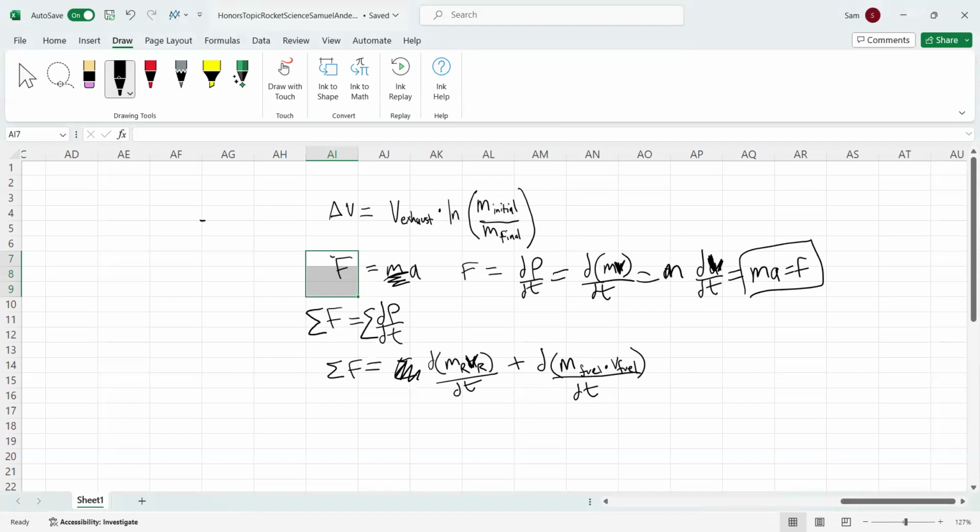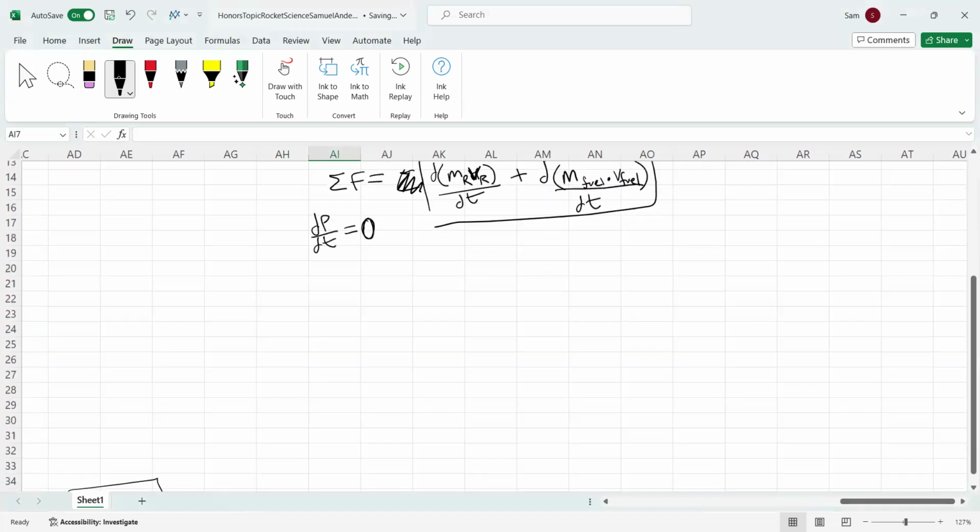And using the fact that there is a conservation of momentum, or momentum does not change with respect to time because it's constant, then the derivative is equal to 0. And so the derivative of this entire thing will equal 0.